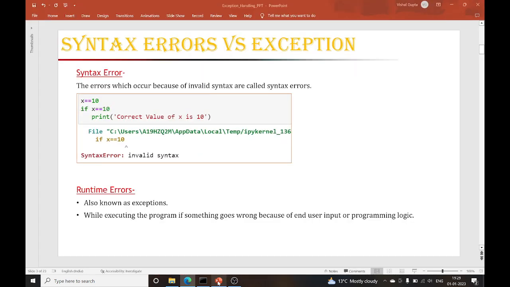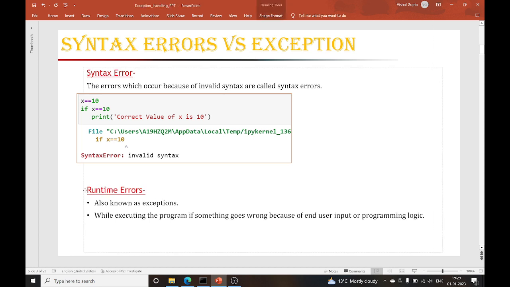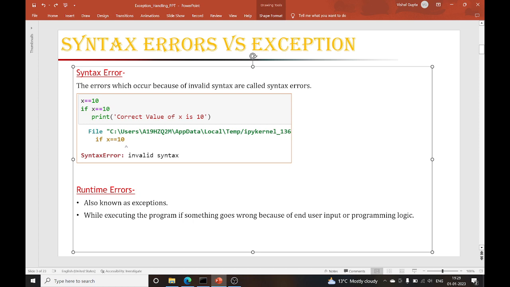Now if that is a syntax error, then what is an exception? An exception is something which we also call a runtime error. If something is a runtime error, that can be an exception. I have written here: while executing the program, if something goes wrong because of the end user input or programming logic. So there are two different things: one is invalid syntax and the second is programming logic. There is some problem in the programming logic, or there can be a problem in the user input. That will lead to a runtime error or exception.